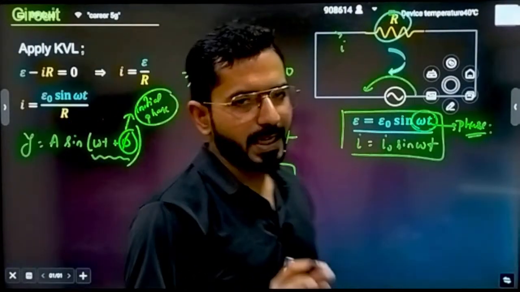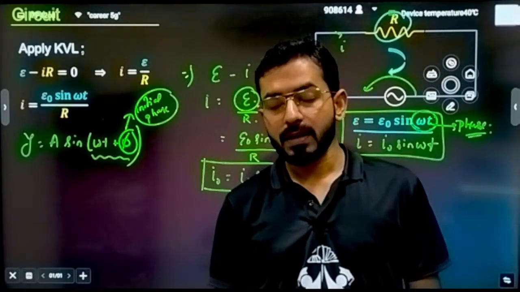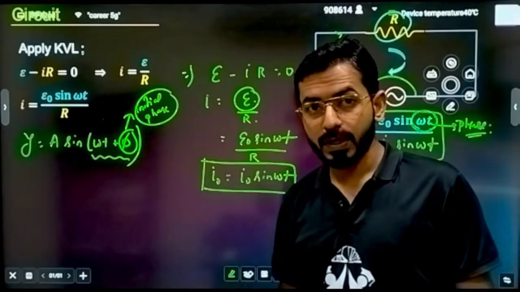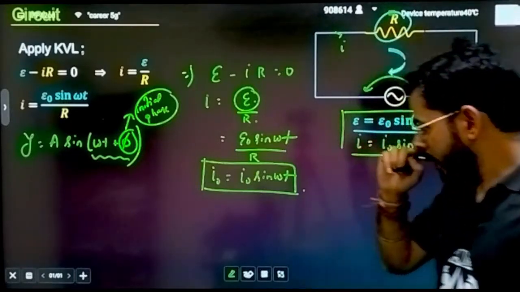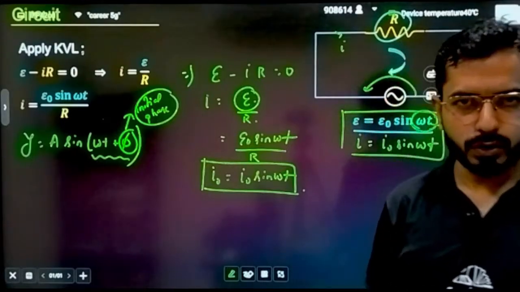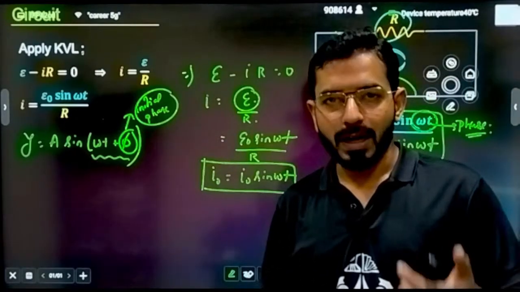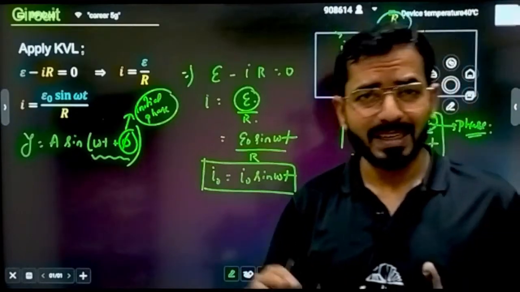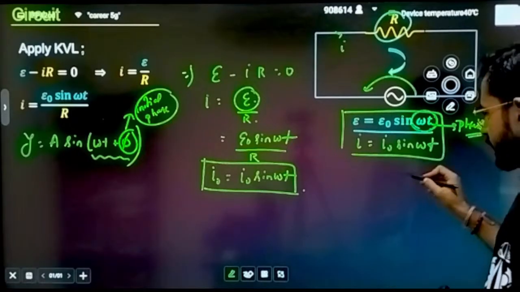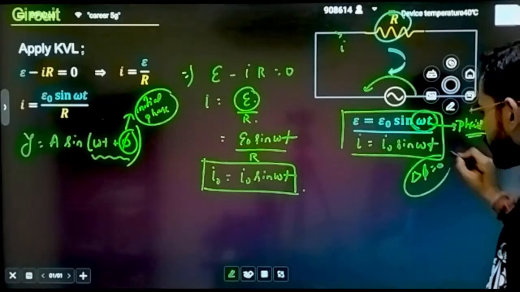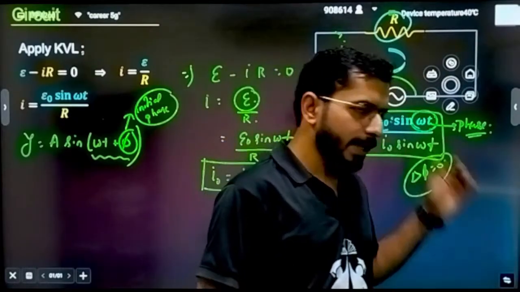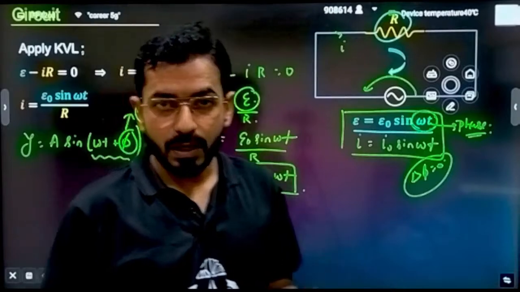Now if I ask you a very simple question, what is the phase difference between EMF and current? What you will be saying, sir, what is the phase difference? I am going to discuss phasor also, don't worry. If anyone has missed those topics, I will not let you feel that you are lacking something. I am again going to explain how to represent anything on a phasor. So can you say the phase difference delta phi equals 0? There is no phase difference between them, because both of them have the same phase, omega t and omega t.